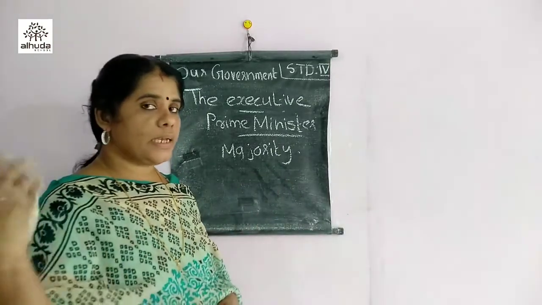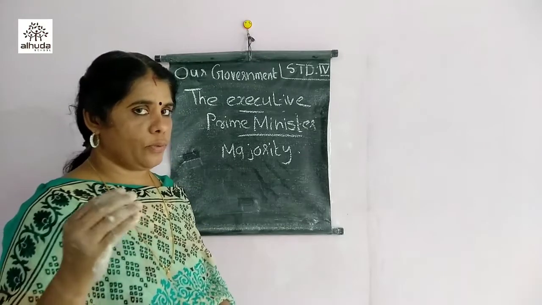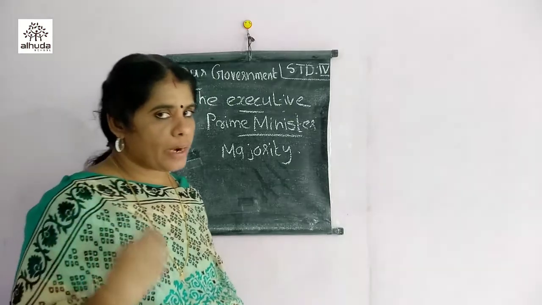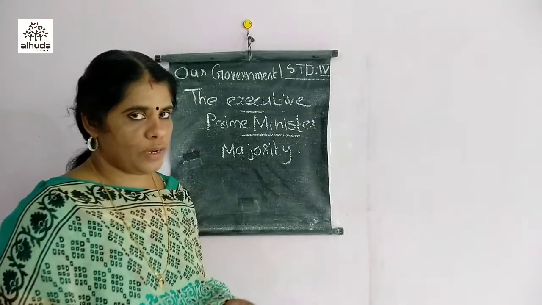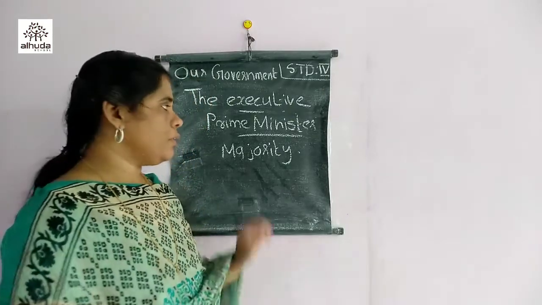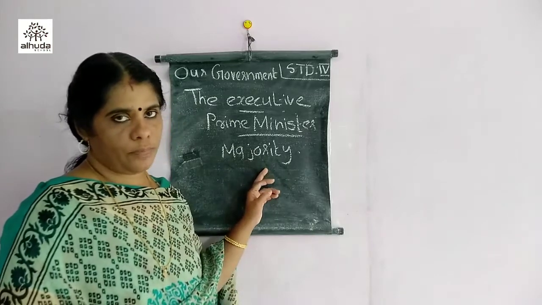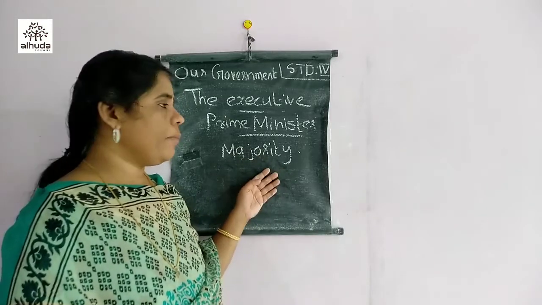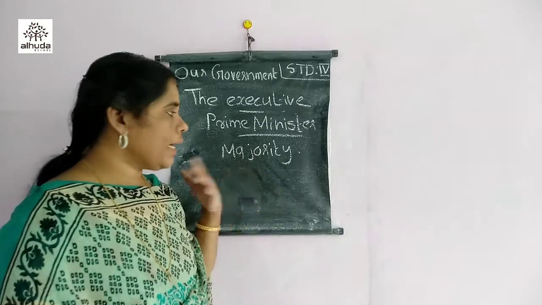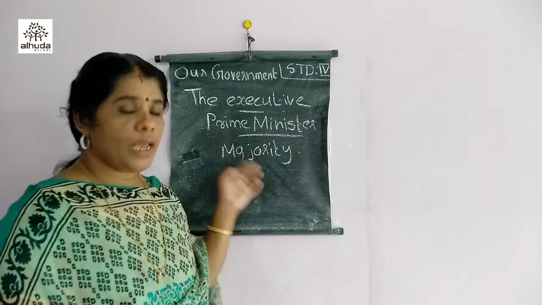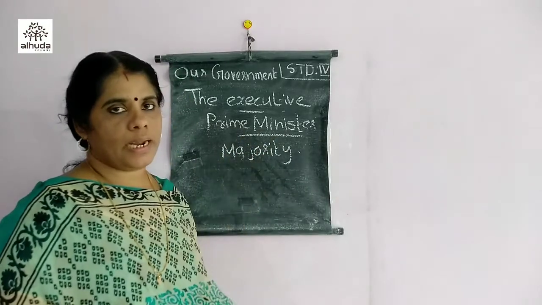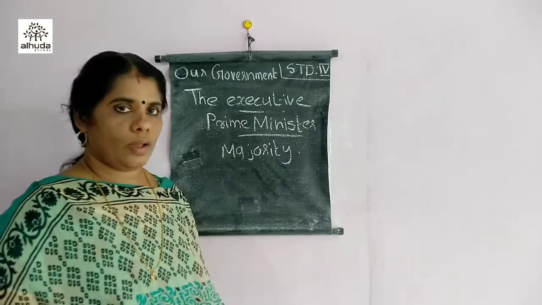How many seats are there in the Lok Sabha? 552. It's the party that wins more than half of those seats. So which party is winning? That party is the majority party of the Lok Sabha. More than half of the seats should be occupied by the party. So that type of party is called majority party, and that party's leader is elected as the Prime Minister of India.